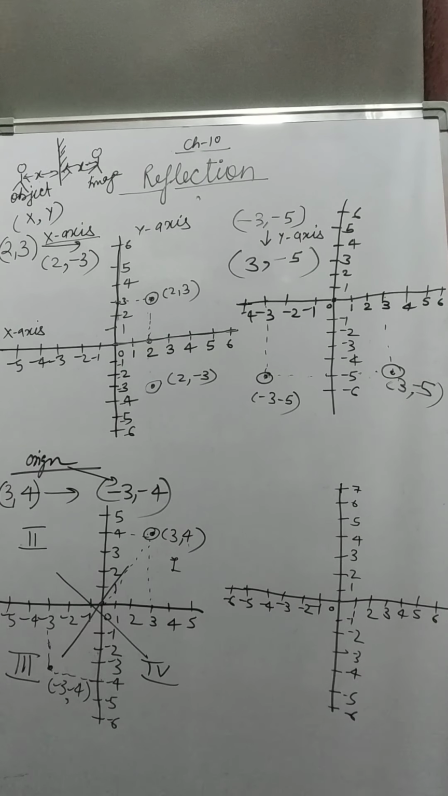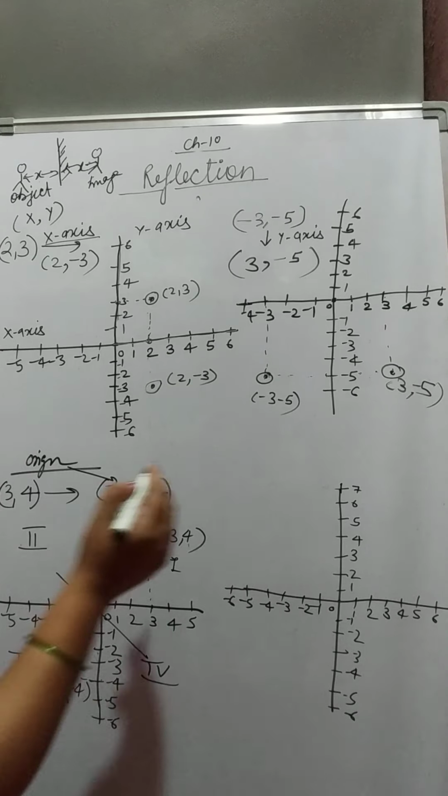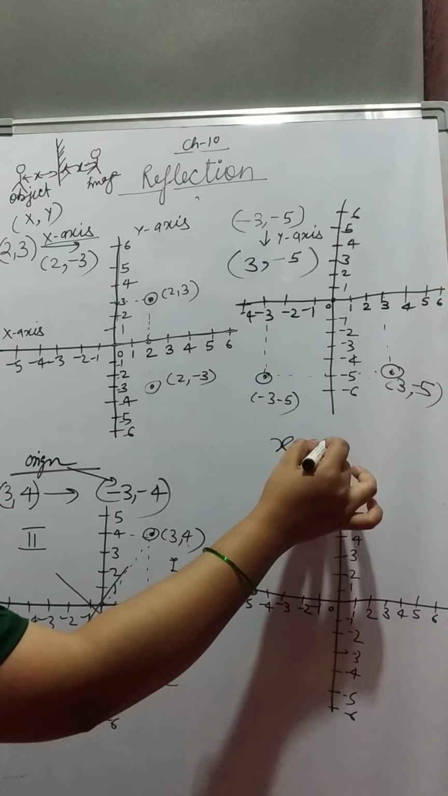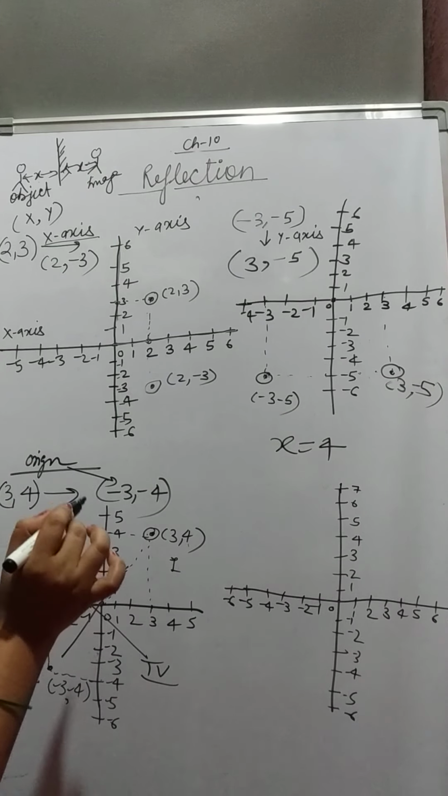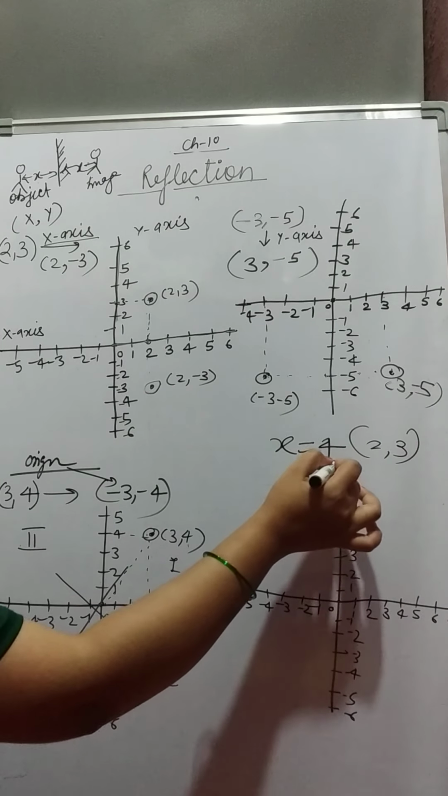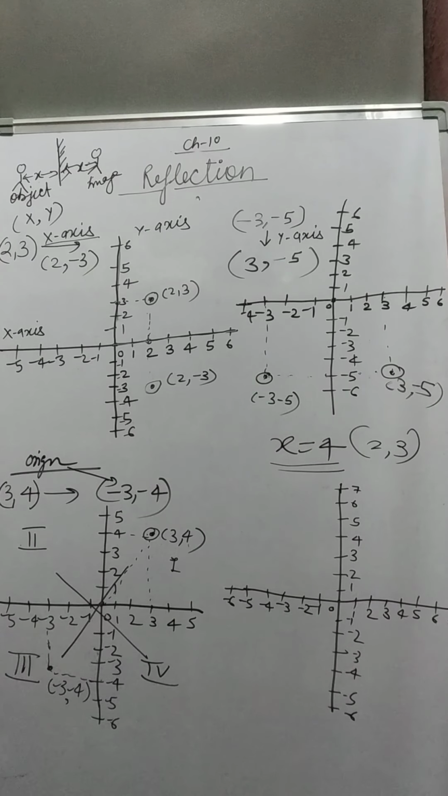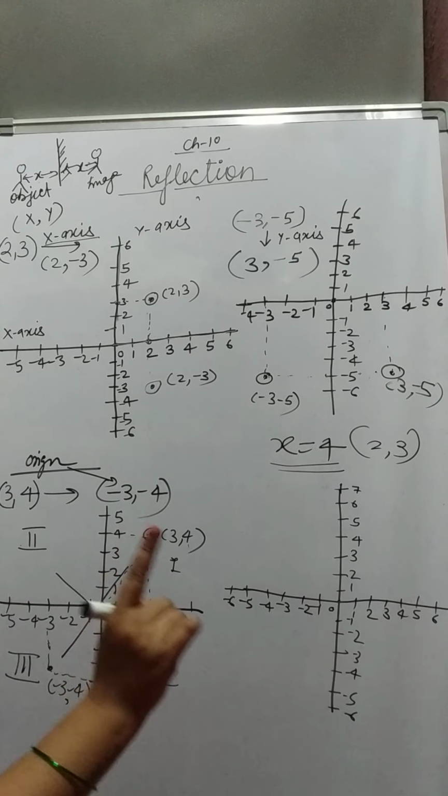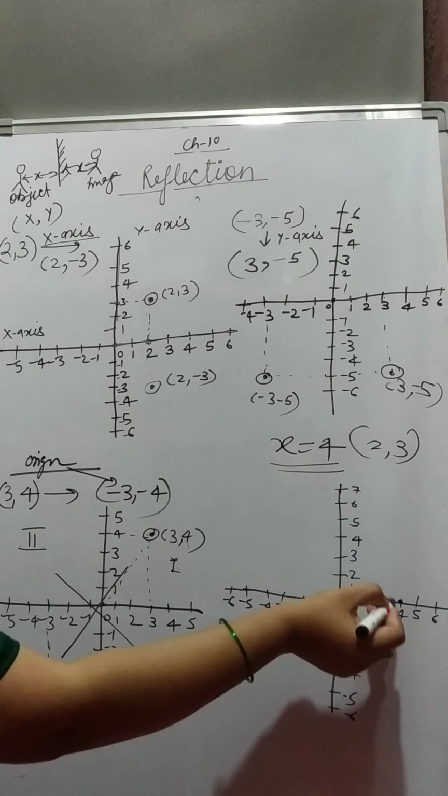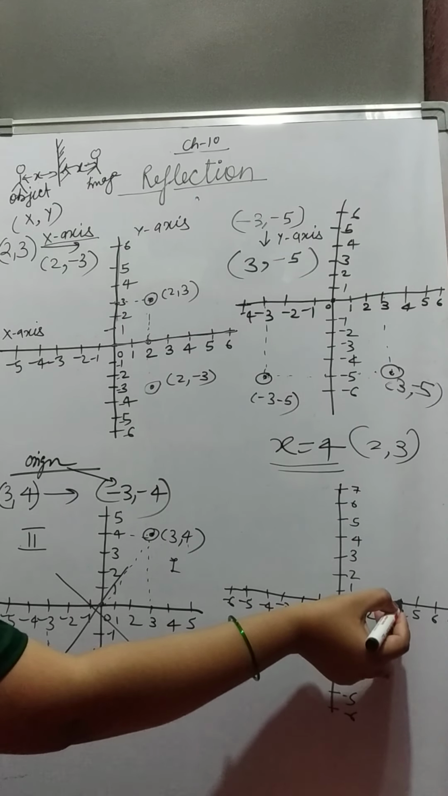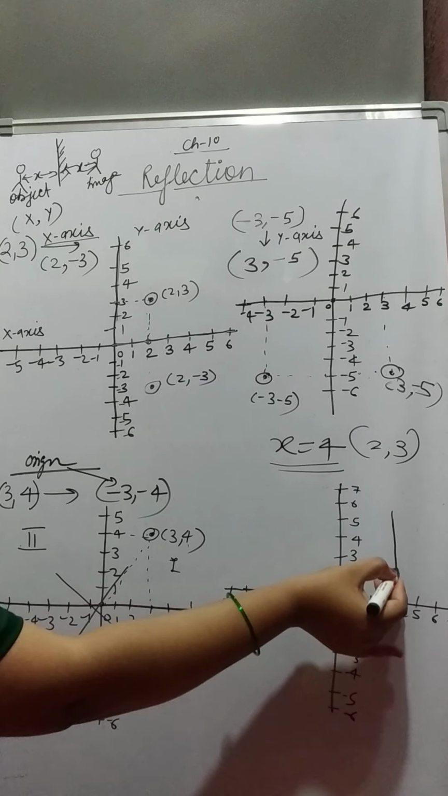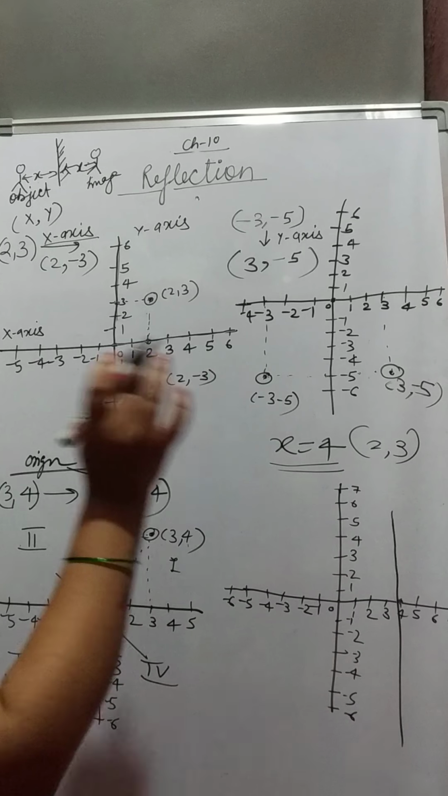Now the next topic is, if we want to reflect any coordinate on a line, for example, x is equal to 4. Reflect coordinate (2, 3) on the line x equals 4. There is no value of y. So first we will see the value of x. This is 4. The value of x is not changed, so we cannot change the value of x. The value of y is not given, so we can change the value of y.